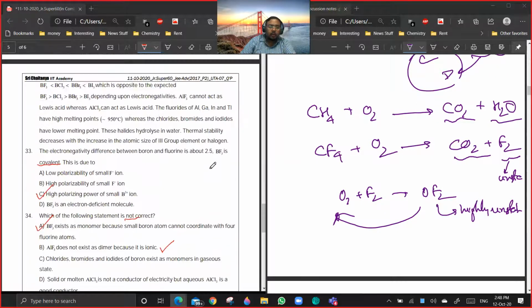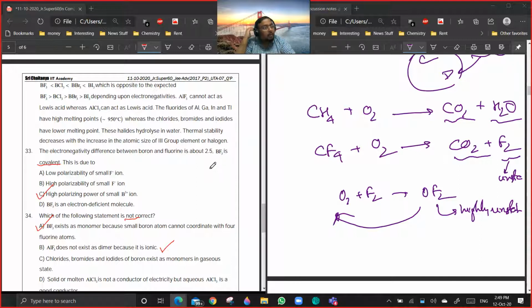Okay, 33 and 34. 34 B can be the answer. It is asking which is not correct. AlF3 is ionic because the fluoride ion is very small in size. It does not exist as a dimer. It is asking which is not correct statement. B, C, and D are correct statements. Are you getting the point?